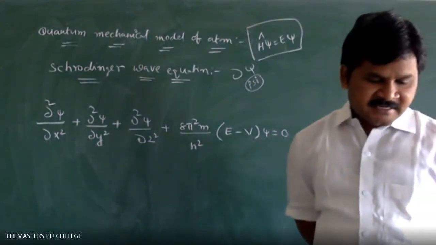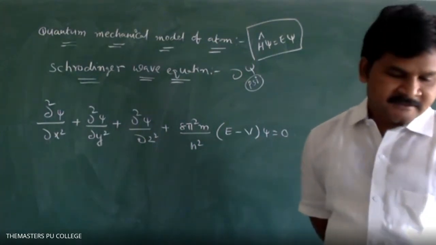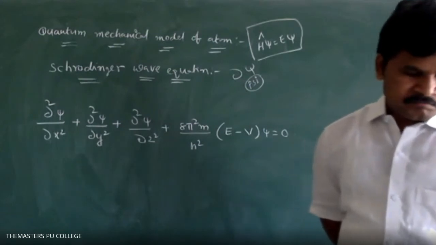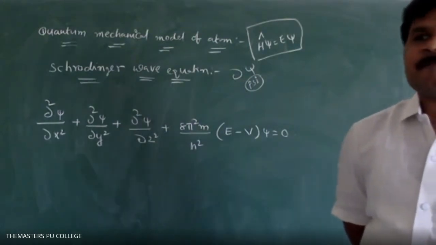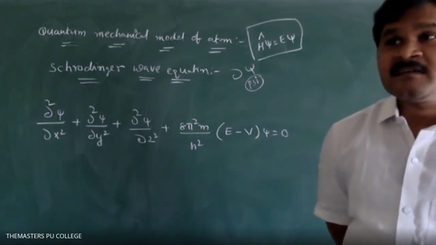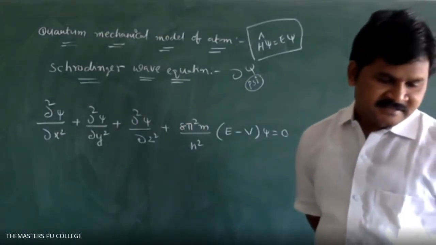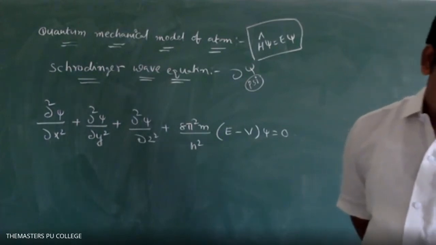It is based on de Broglie's theory. And what is the other one? I told you, it is based on the Heisenberg uncertainty principle. It is based on de Broglie's theory and Heisenberg uncertainty principle.